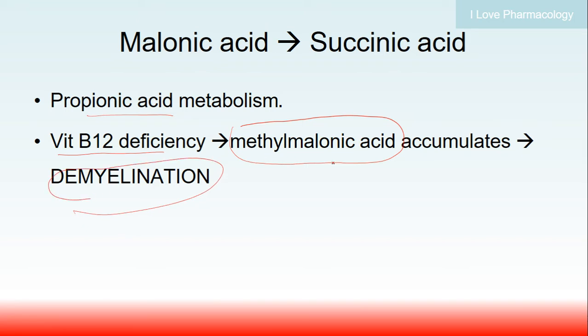So accumulation of methylmalonic acid will be responsible for demyelination in case of vitamin B12 deficiency, but it is not seen in case of pure folate deficiency because this reaction does not require any folate.